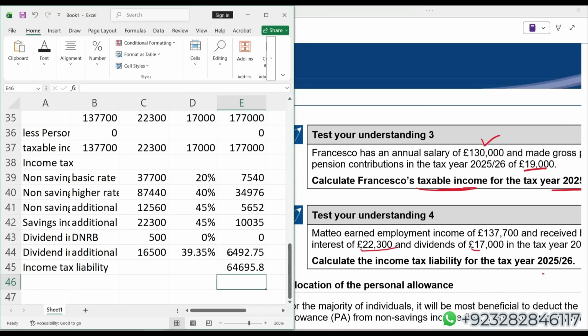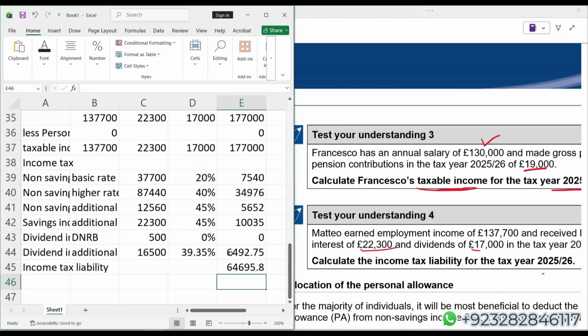Okay. Now, how do we normally utilize the personal allowance? Students, the normal sequence of utilizing the personal allowance is first we deduct the personal allowance against the non-saving income, then I'll go for saving, and finally I'll go for dividend income. But according to HMRC, you can change the personal allowance allocation provided that due to that change in personal allowance allocation, you will be saving tax.